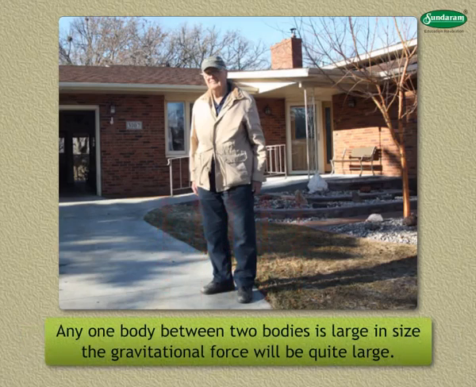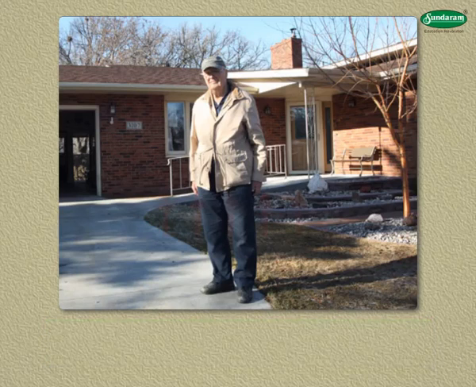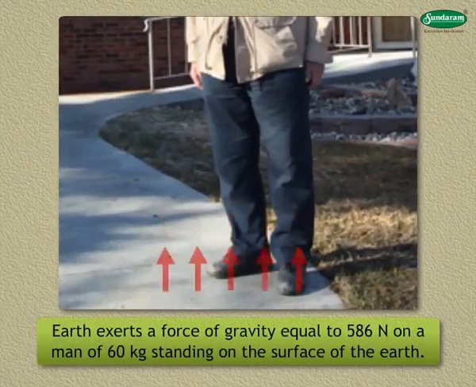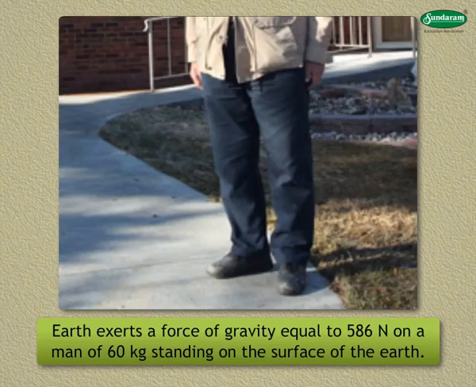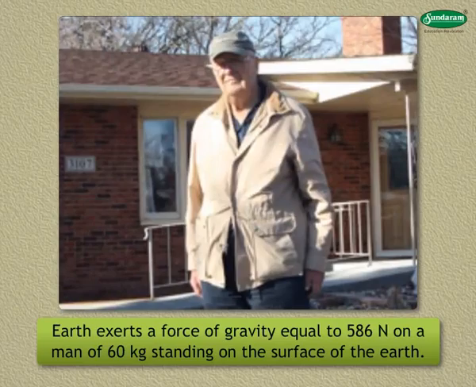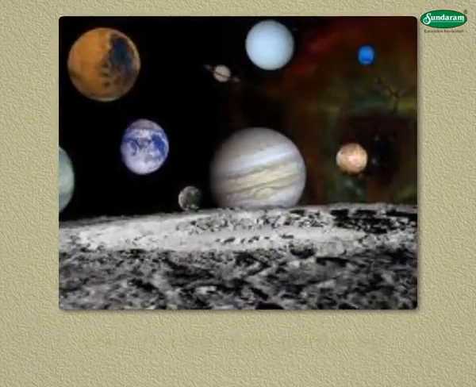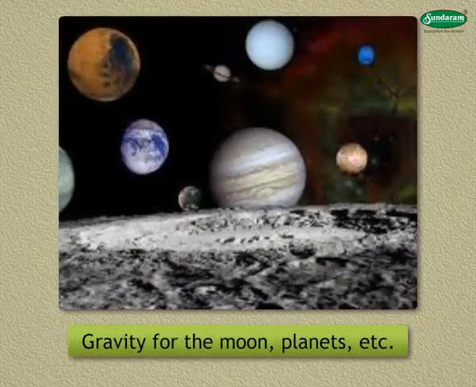Thus, if any one body between two large bodies is large in size, the gravitational force will be quite large. This force is called the force of gravity. In this instance, the Earth exerts a force of gravity equal to 586 Newton on a man of 60 kilograms standing on the surface of the Earth. We can use the term gravity for the moon, planets, etc.